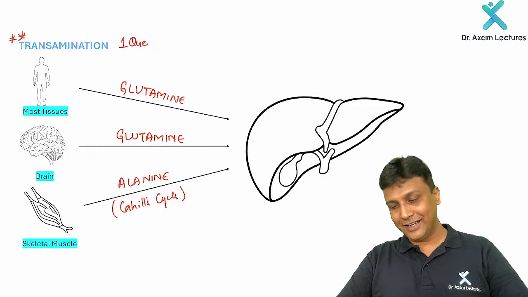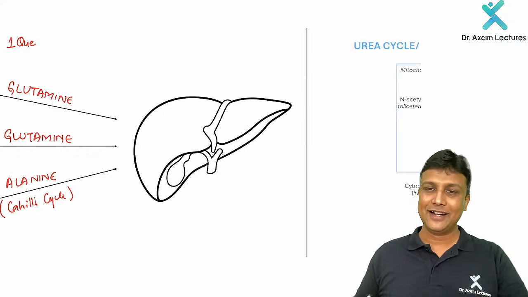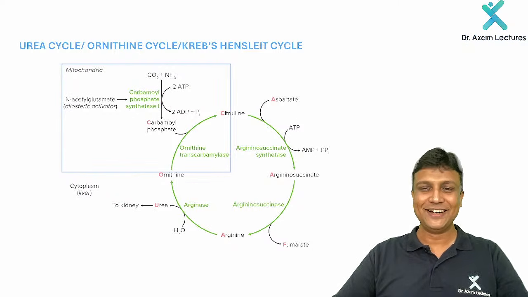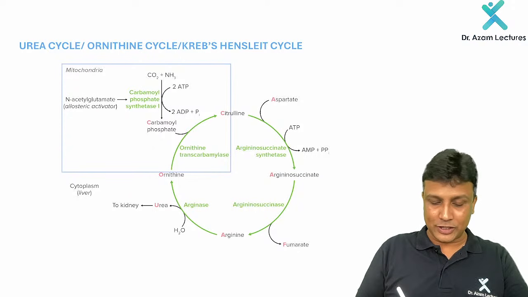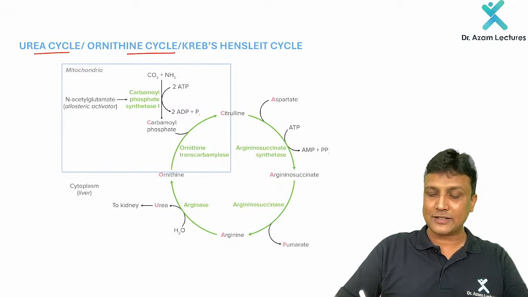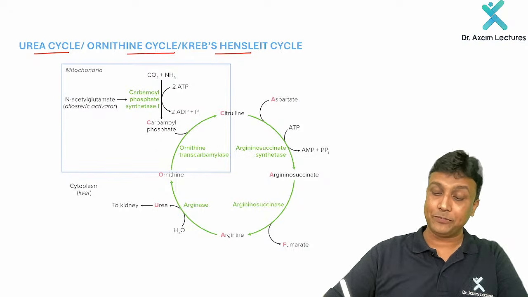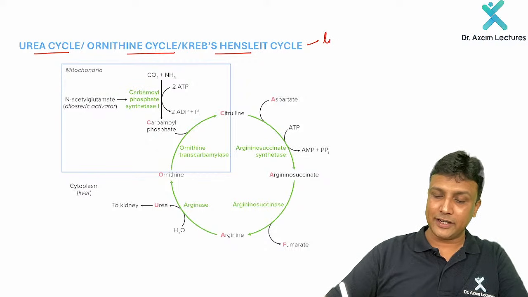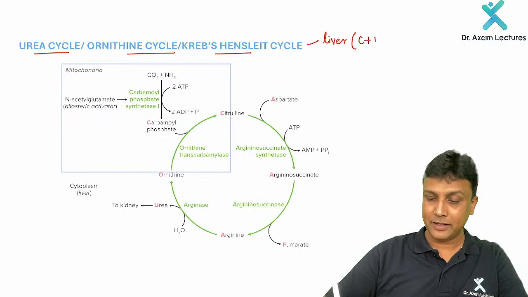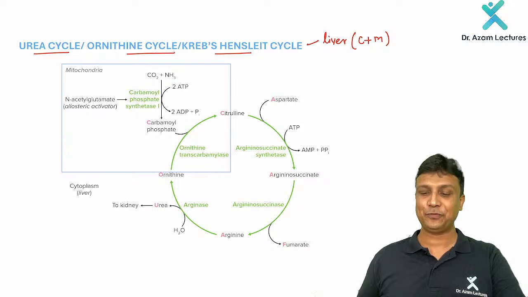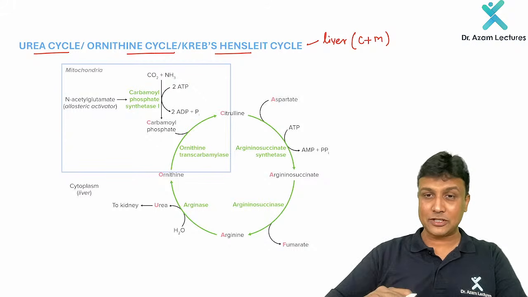Okay. Next one. Now, after this ammonia comes to the liver, what is going to happen in the liver? That ammonia will be converted to urea by the urea cycle. For the urea cycle, first remember the other names. It is also known as the ornithine cycle, and it is also known as the Krebs-Henseleit cycle, sir. Urea cycle or ornithine cycle or Krebs-Henseleit cycle. First, where is the urea cycle taking place? In the liver. But remember, the reactions are taking place both in the cytoplasm as well as the mitochondria. Then the second point that you have to remember here after the name and the location.